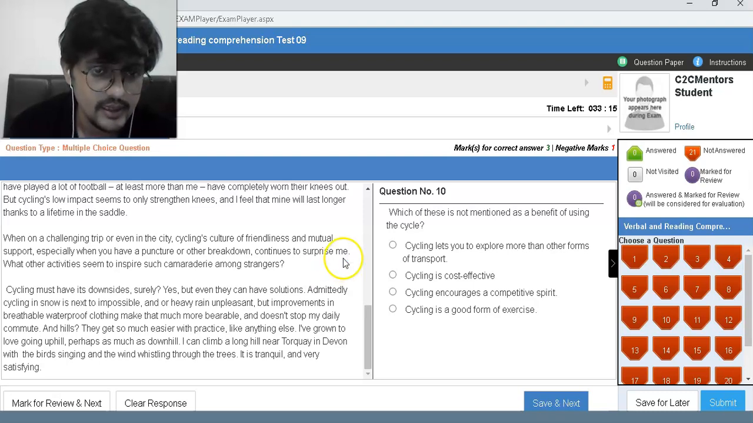Yes, but even they can have solutions. Admittedly, cycling in snow is next to impossible and heavy rain unpleasant, but improvements in breathable waterproof clothing make that much more bearable and it doesn't stop my daily commute. And hills, they get so much easier with practice like anything else. I've grown to love going uphill, perhaps as much as down.